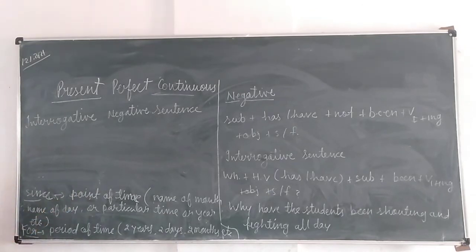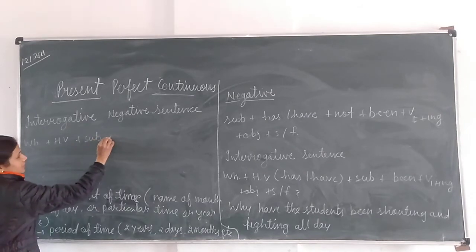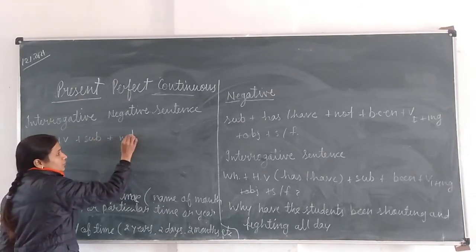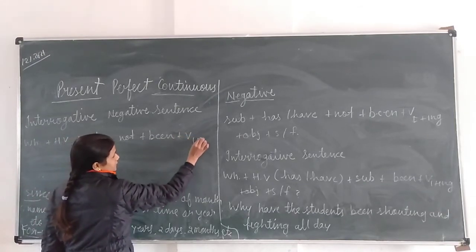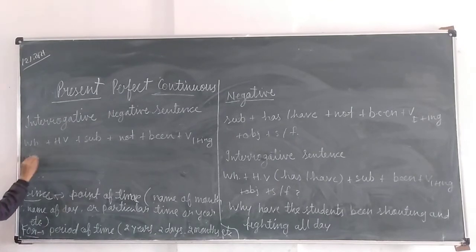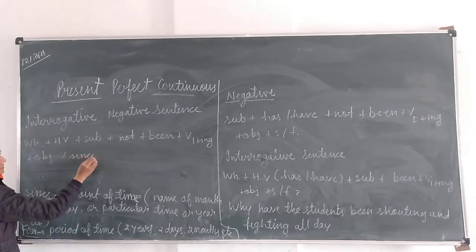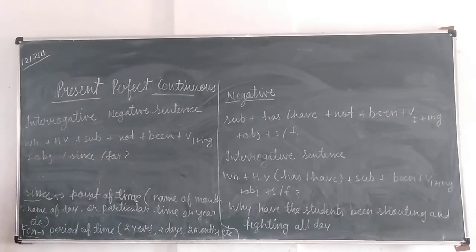Now the sentence structure will be, first of all, because it's interrogative, WH word plus helping verb, then a subject, negative also, so not, then been, verb's first form with ing, object, and since or for at the question mark. Okay.